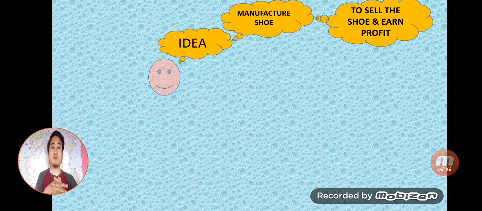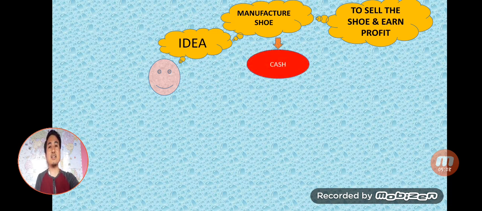But for that, if you see, there is a journey from idea to process. There's an idea and the process. Manufacturing a shoe is a process to convert the idea into a product and earn profit. So in order to achieve the target of earning profit, everyone knows, even class 5, 6, 7 students will understand, one needs cash.